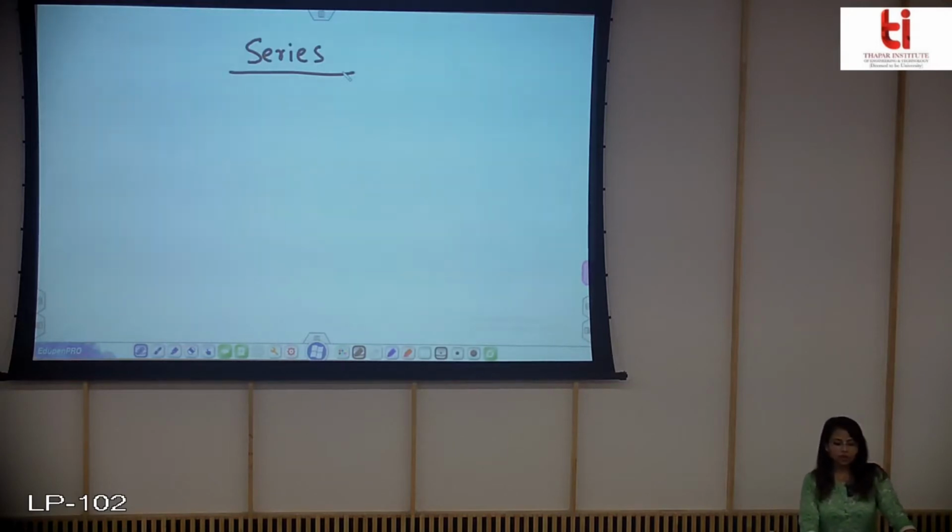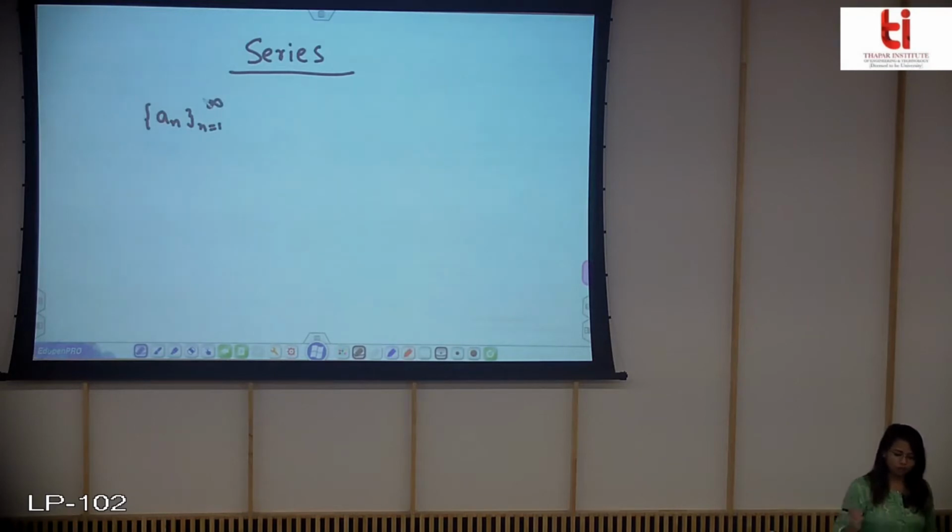So till now we have covered the definition of sequence, how to find out the limit of the sequence, and how we can say that the sequences are convergent or divergent. So till now we have almost completed the sequence part. So now we will discuss what is series. So I'll start with the sequence only, that if you have a sequence